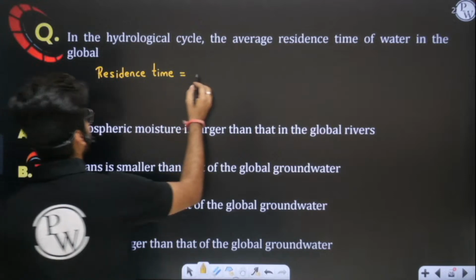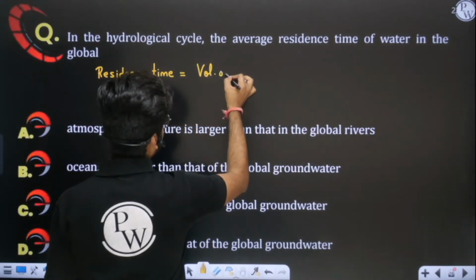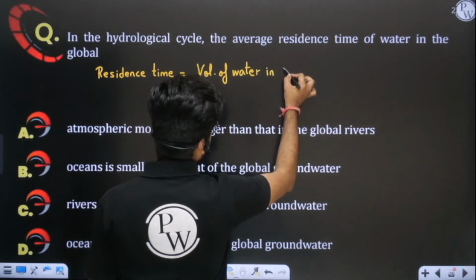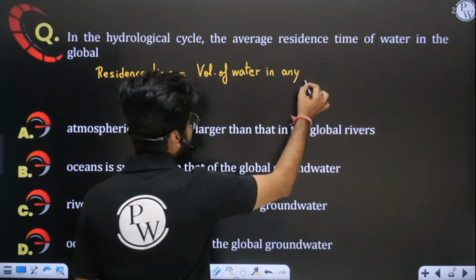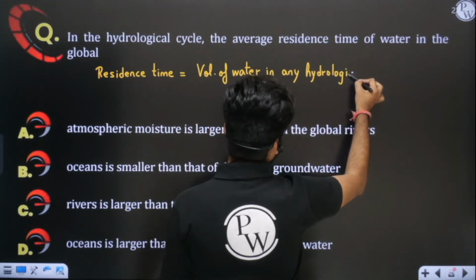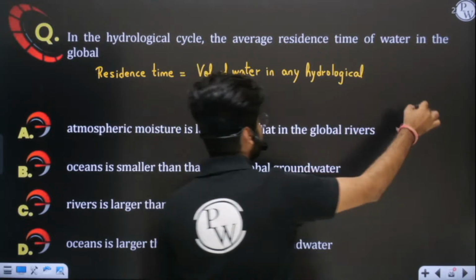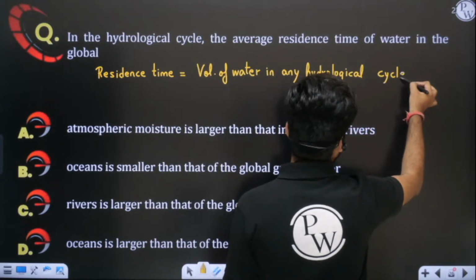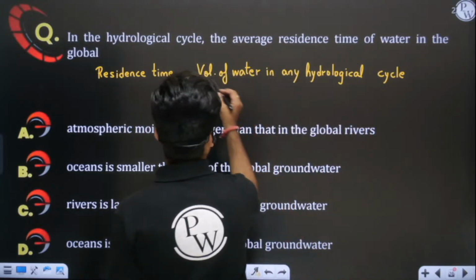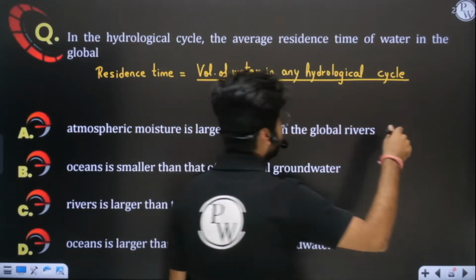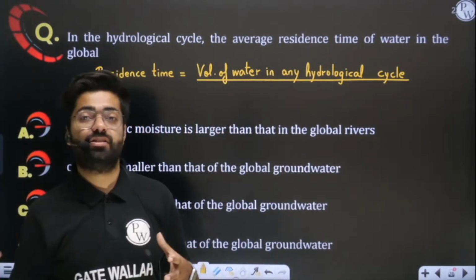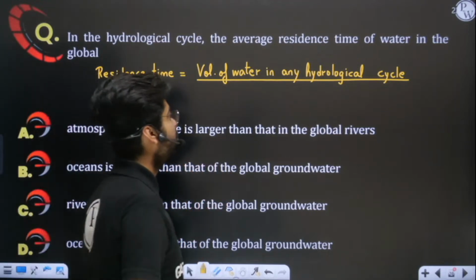We have a formula for that, which is the volume of water in that hydrological phase, such as oceans. Sometimes water is in oceans, sometimes in clouds, sometimes in soil, sometimes in rivers, and it keeps on moving, but it lives at some places for more time and in some places for less time. So how will we compare that? We have to evaluate.